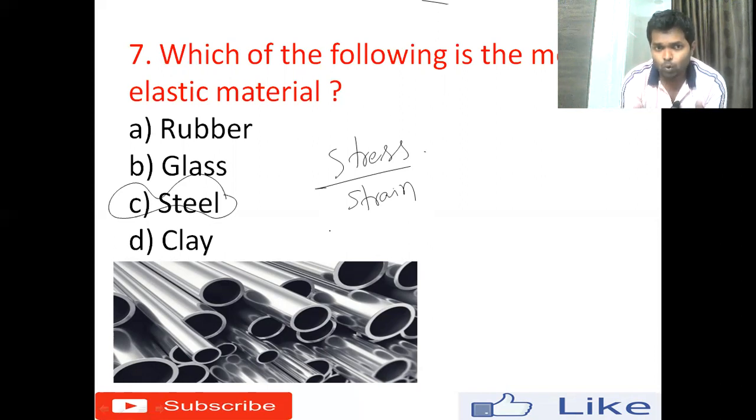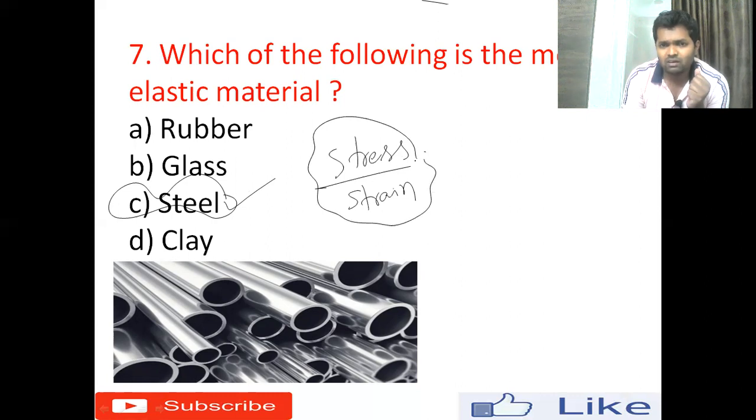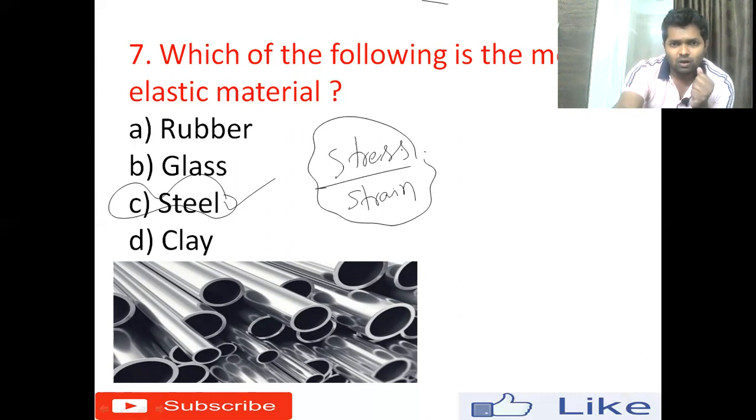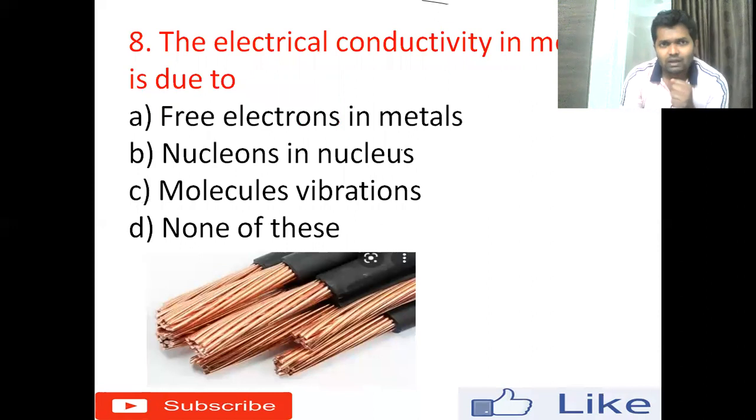But after the removal of the external force, the body has the ability to regain its original condition or original configuration. Such materials are called elastic materials. So the right answer for this question is steel. Here we have to remember it basically works on the principle of stress by strain. All right, we'll move to the next question.